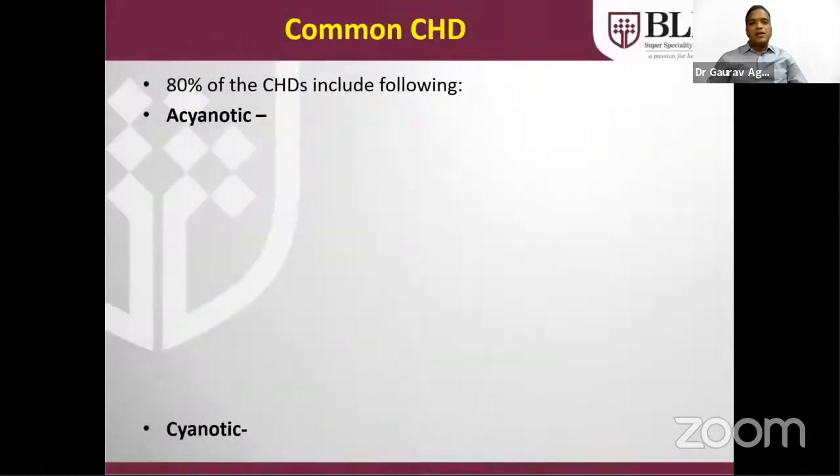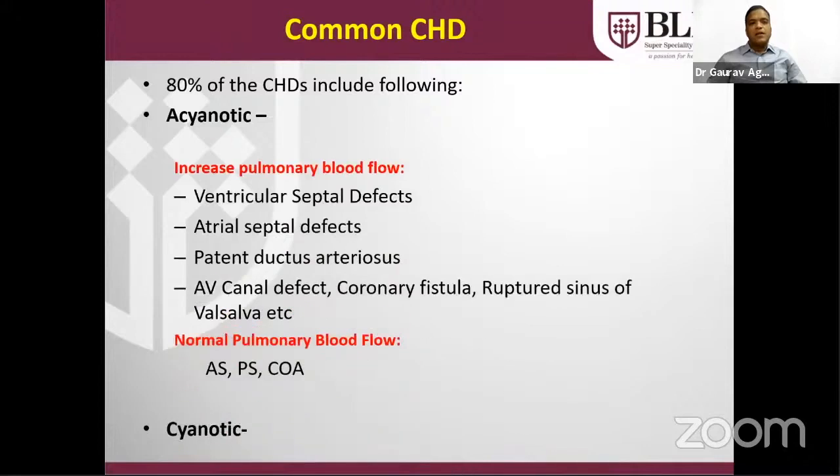Common CHDs are acyanotic or cyanotic. Acyanotic can be in the form of increased pulmonary blood flow situations, the most common being the ventricular septal defect, commonly known as VSD. Others can be atrial septal defect, PDA, AV canal defect, coronary fistulas, rupture of sinus of Valsalva, etc. In normal pulmonary blood flow situations, the examples are aortic stenosis, pulmonary stenosis, or coarctation of aorta. These are the obstructed lesions.